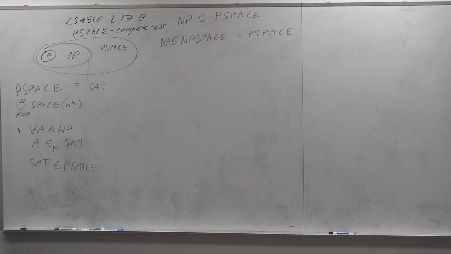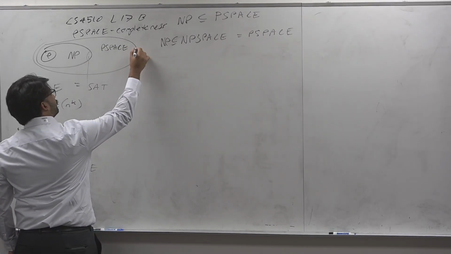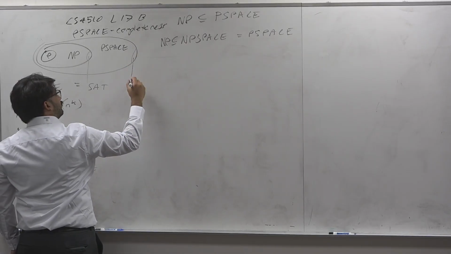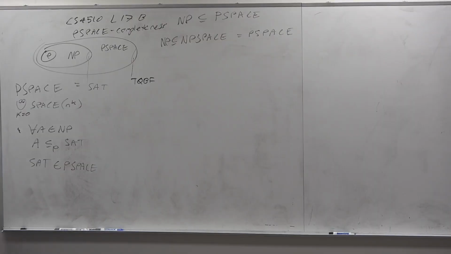Why are we talking about completeness today? Well, it turns out that there is this other thing called P-space completeness. And there's a problem we'll talk about, called TQBF, which is basically a generalization of NP completeness. So for NP completeness, there's 60,000 problems that are NP complete.